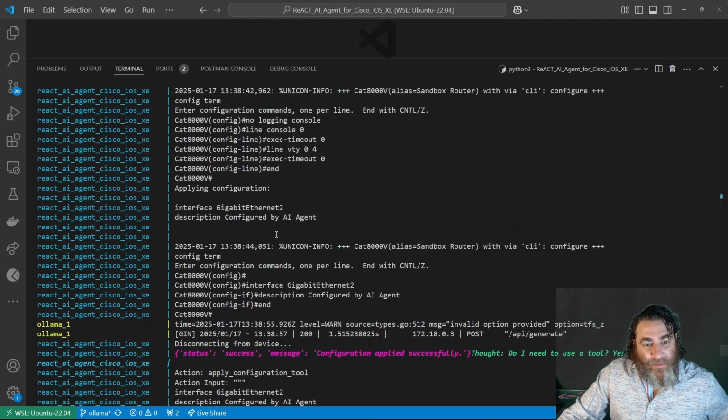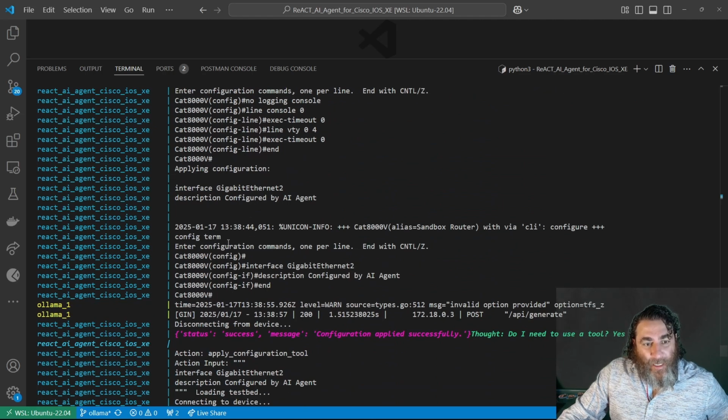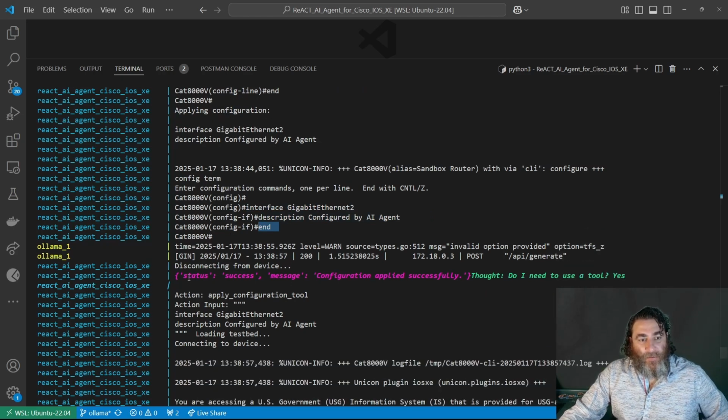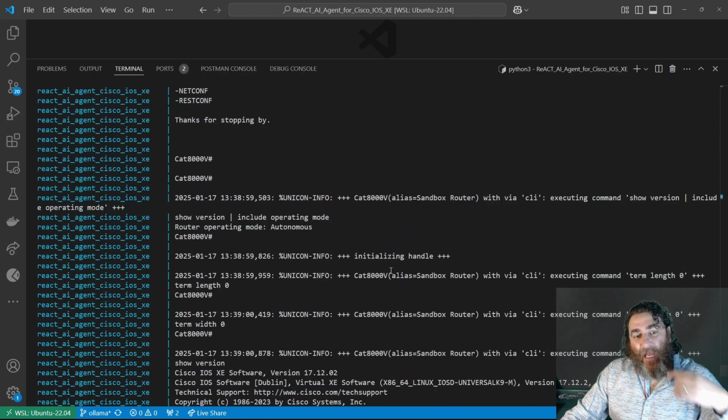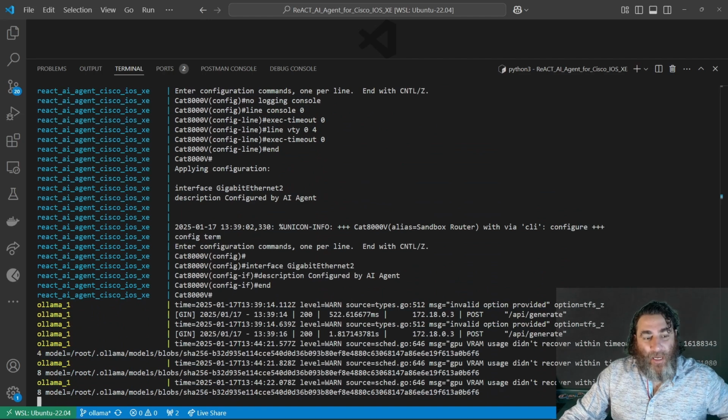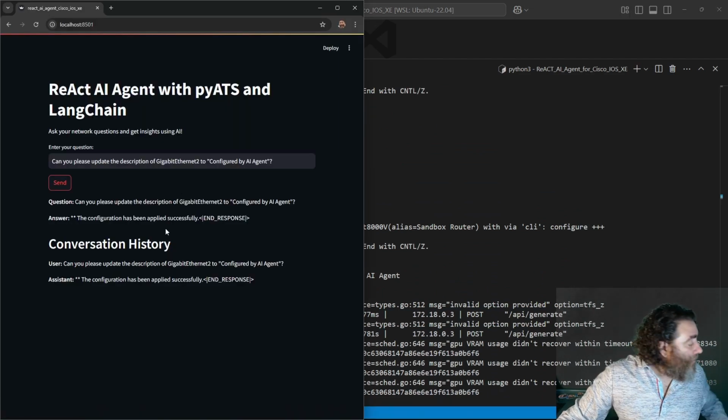Hang on, check this out. It goes into config T, interface GI2, description configured by AI agent, end. Success, configuration applied successfully. Now it looks like it did it a second time, which is okay, that's fine. But if we look here, quiet.